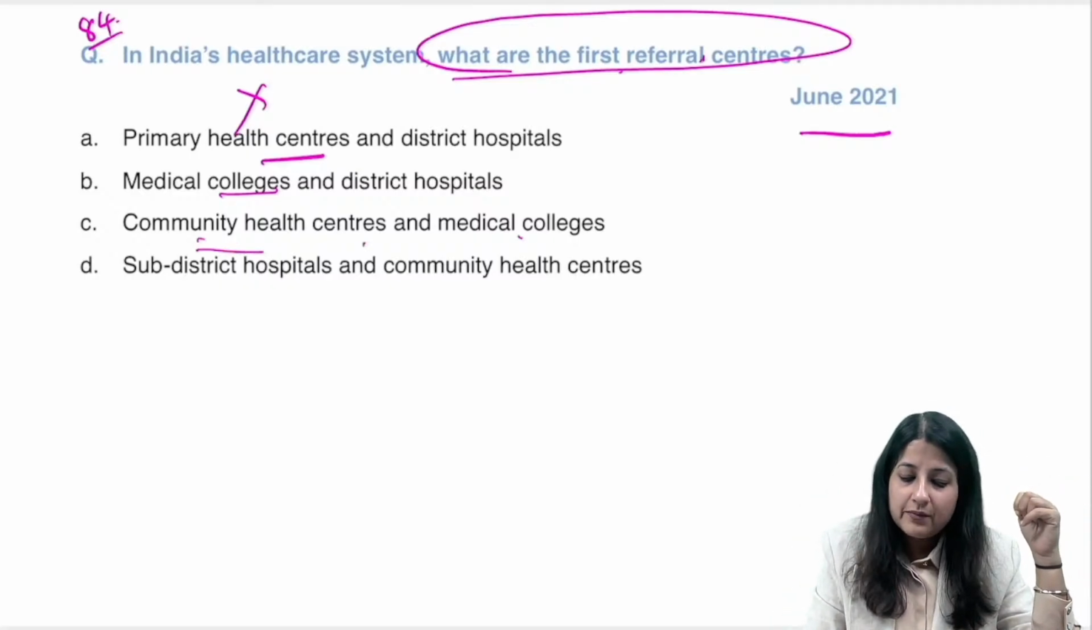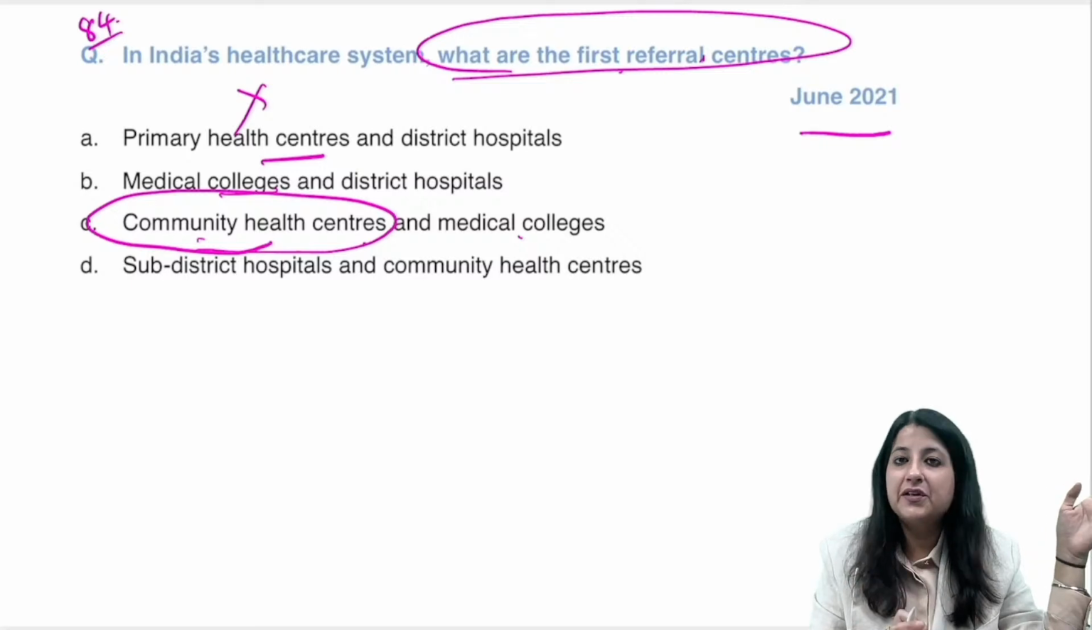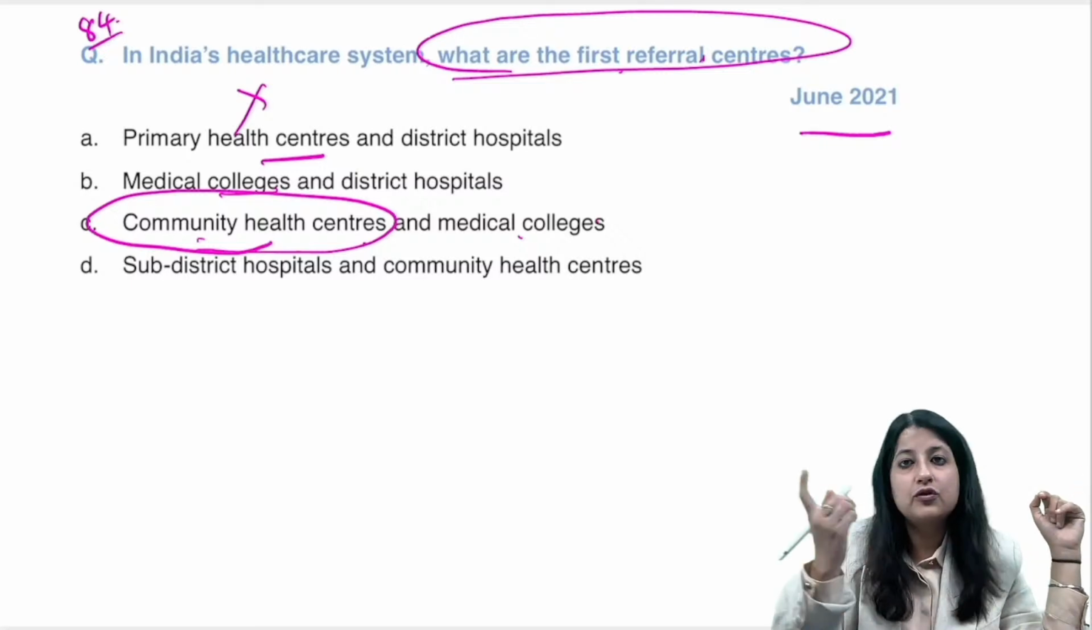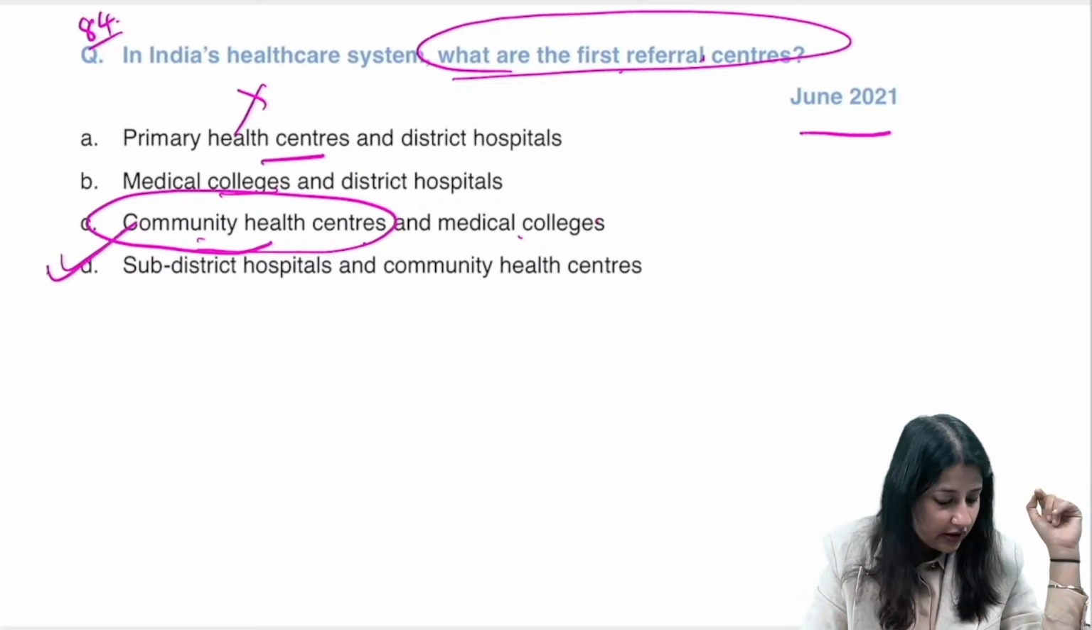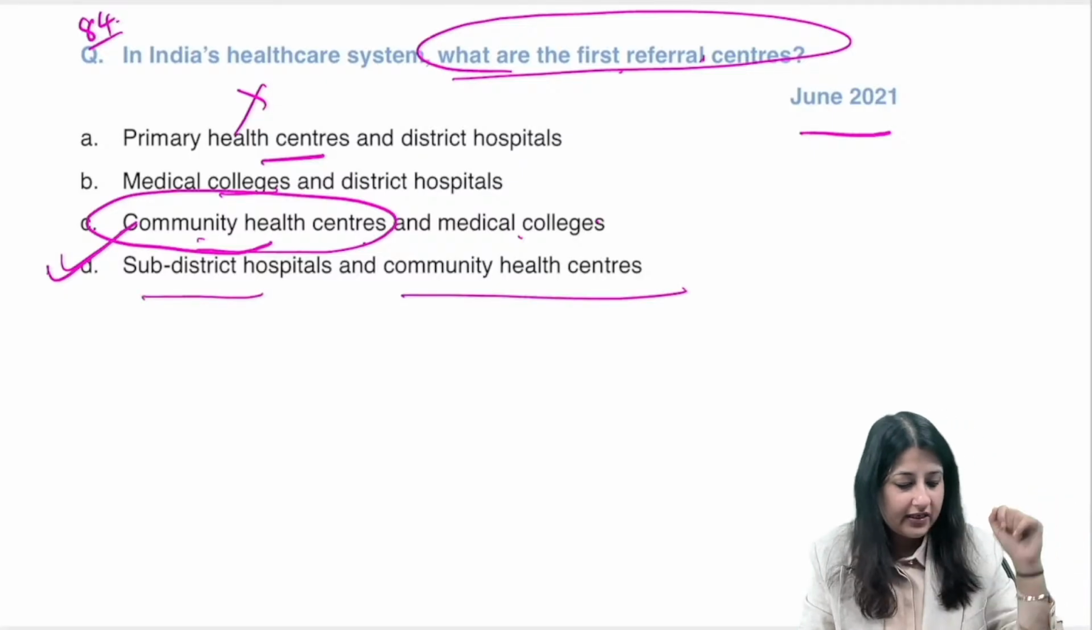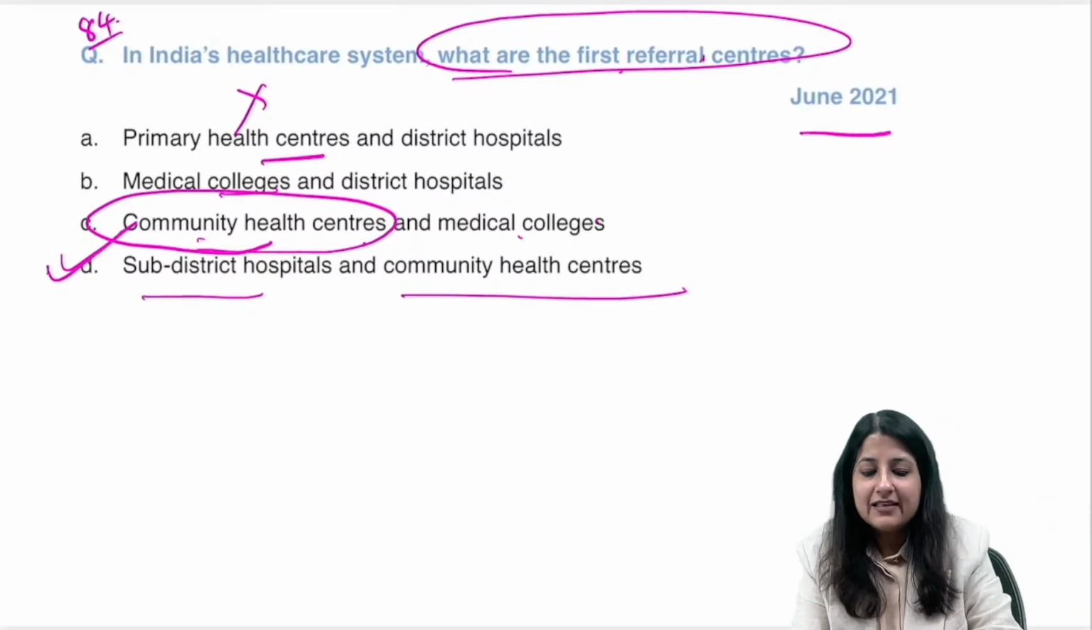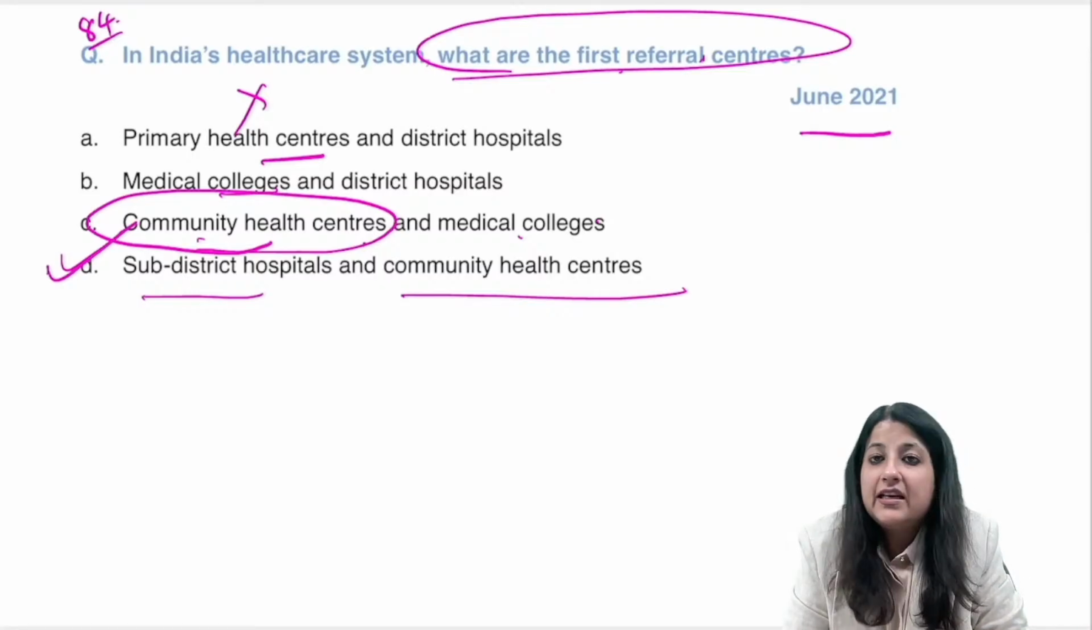Community health centers. Now community health centers is definitely the first referral, but what about medical college? वो तो second referral है. Okay, so what is your correct answer over here? Sub district hospitals and community health centers. Okay, sub district hospitals and community health centers.